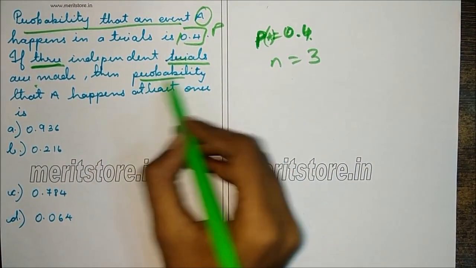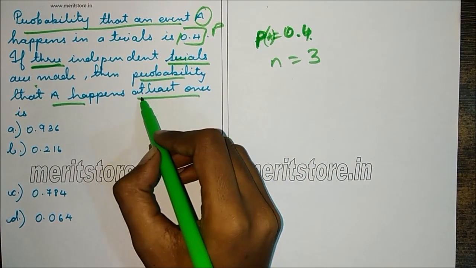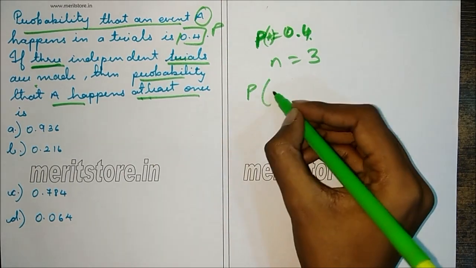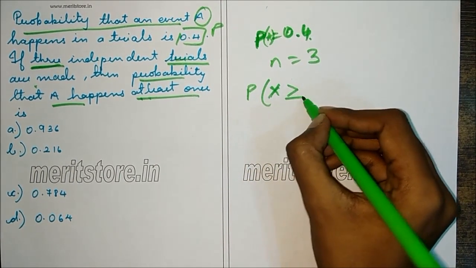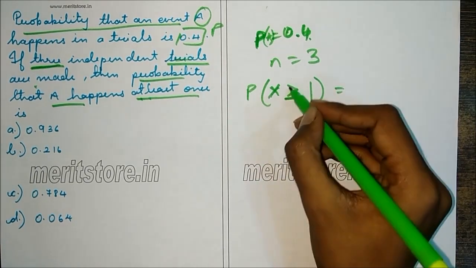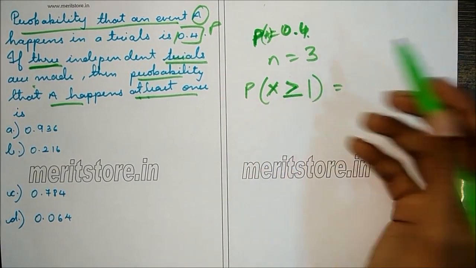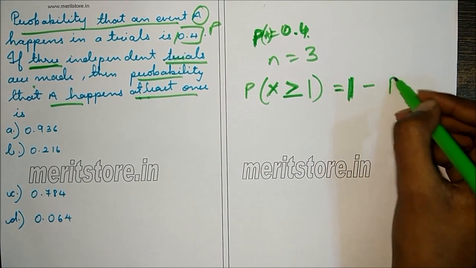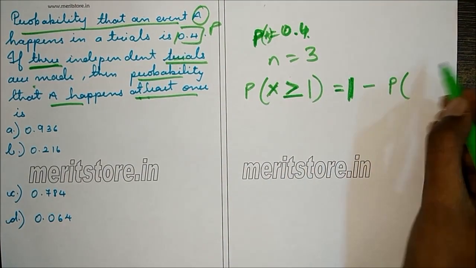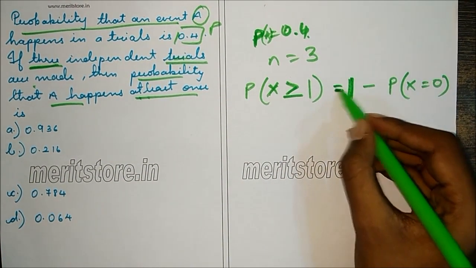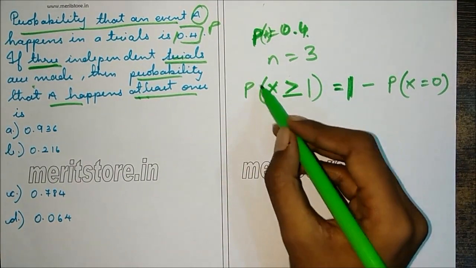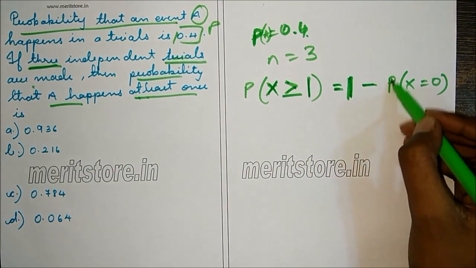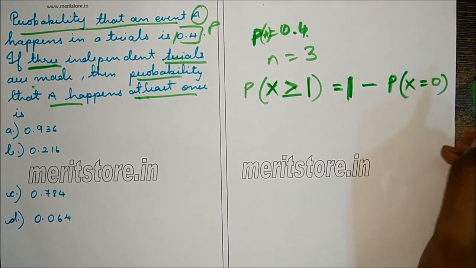And we have to find the probability of A happening at least once. The probability of A happening at least once means it can occur 1 or more than 1 times. So this will be written as X is greater than or equal to 1. Now the probability of an event happening at least once is the total probability, that is 1, minus the probability of the event not at all happening, that is X equals 0. This is the 1 minus none rule. The probability that an event occurs at least once is the total probability minus the probability of the event not occurring even once.